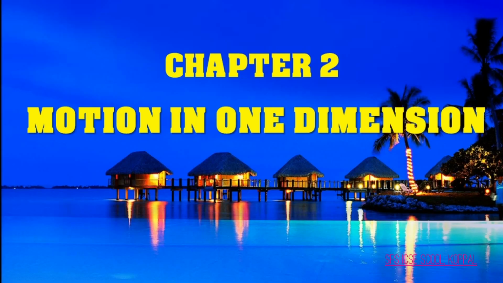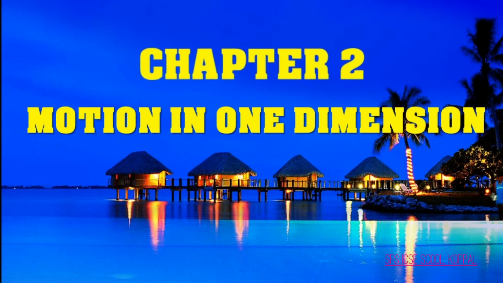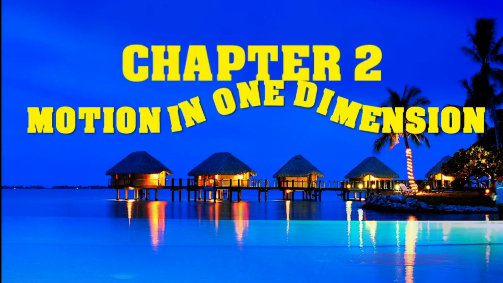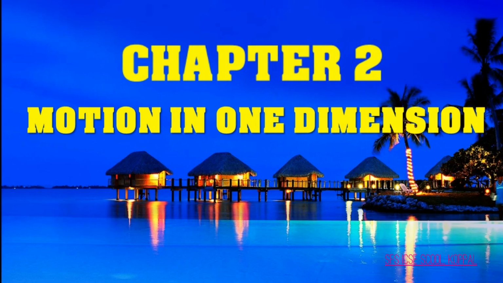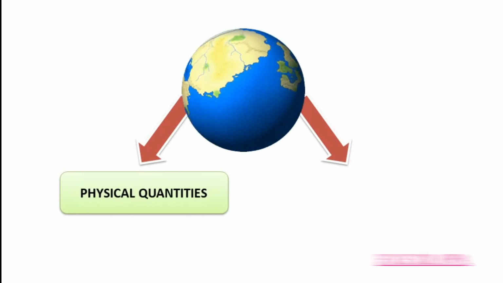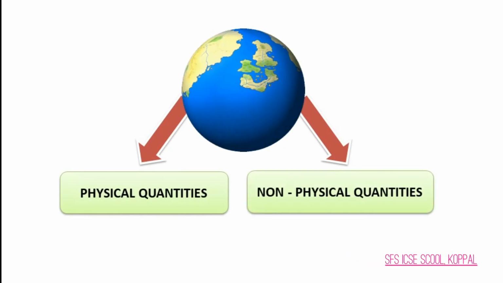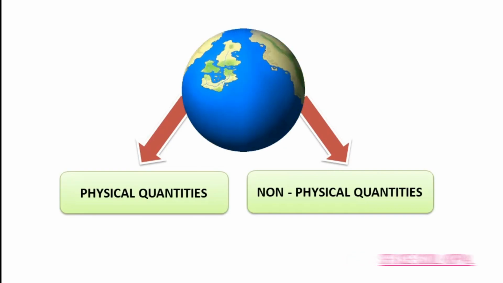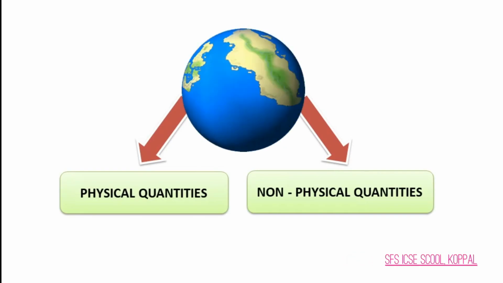Today let us begin a new chapter, that is chapter number 2, motion in one dimension. Okay, listen. There are two types of things in this world. One we may call as physical quantities and the other we may call as non-physical quantities. Let me explain you with the help of an example.